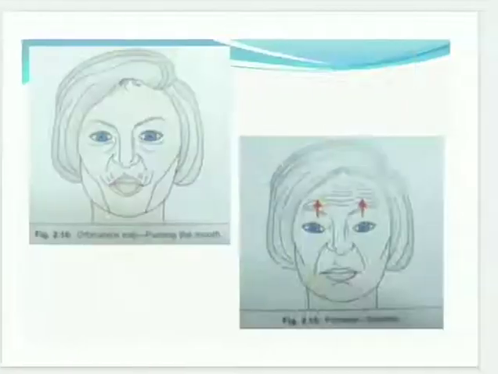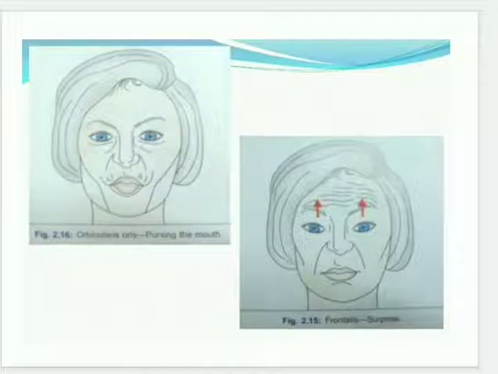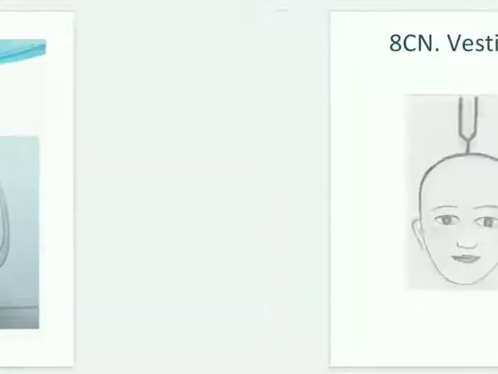Next, orbicularis oris is about pursing the mouth. And any surprise comes from your frontalis muscle.